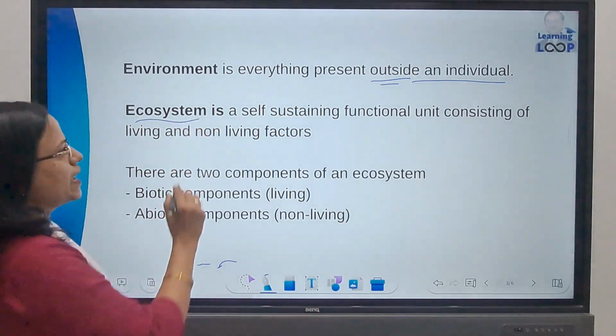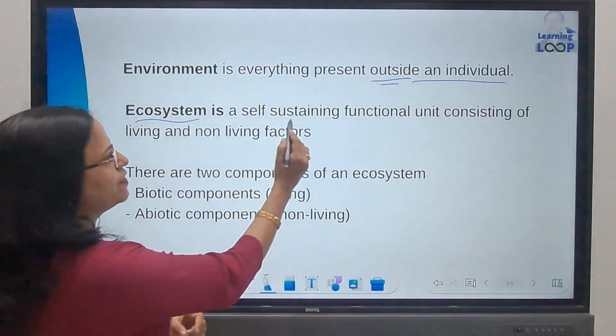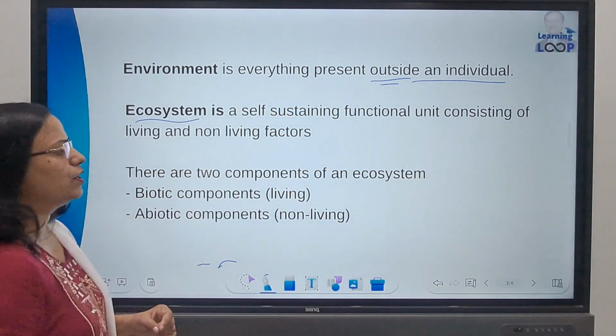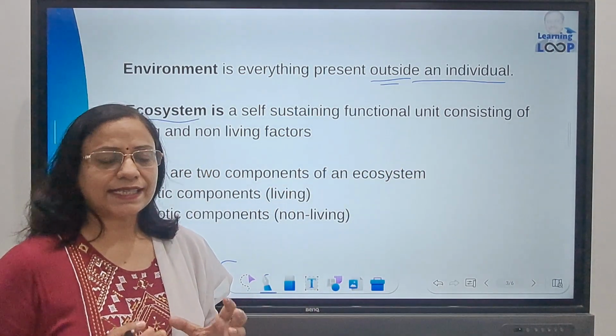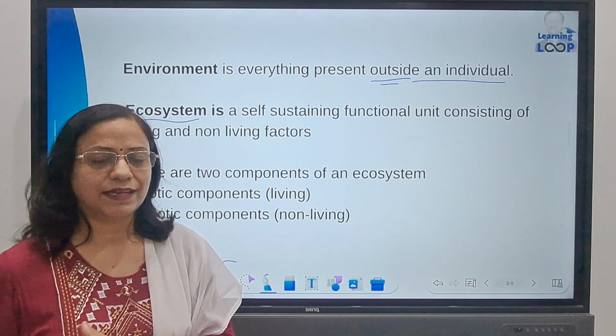Then what is an ecosystem? An ecosystem is a self-sustaining functional unit consisting of living and non-living factors. When I say self-sustaining, it means it does not depend on any external condition.